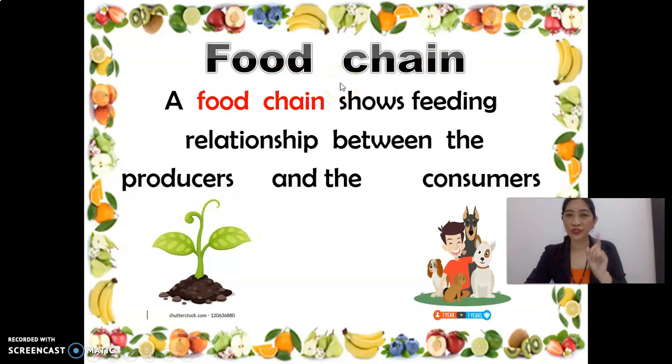So what is food chain? A food chain shows feeding relationship between producers and the consumers. So again, what is producer? Producers are plants, and the consumers are humans and animals.